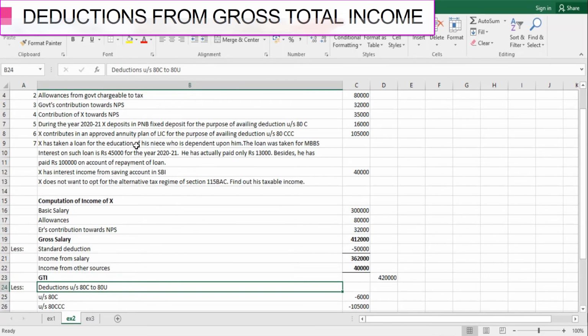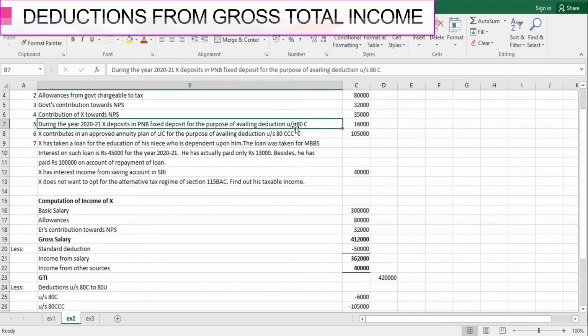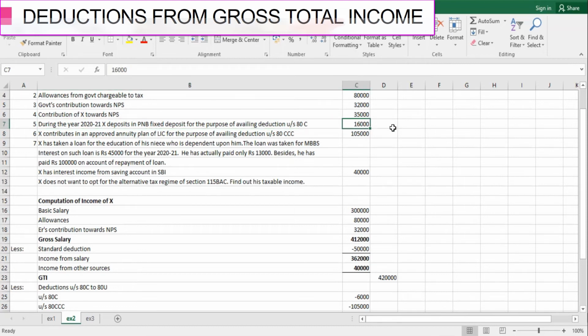Number one, contribution of X towards NPS and government's contribution towards NPS. Then during the year he has deposited in PNB fixed deposit for the purpose of availing deduction under section 80C. If you have made any fixed deposit, you can claim the deduction under section 80C. He has deposited rupees 16,000 here, so we will give him the deduction of rupees 6,000.